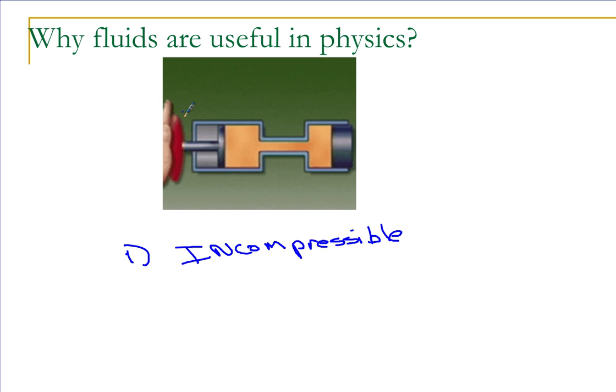The pressure I apply, remember pressure is force per unit area, we say it's transmitted throughout the entire liquid instantaneously, and it is not diminished. So these are idealized fluids.